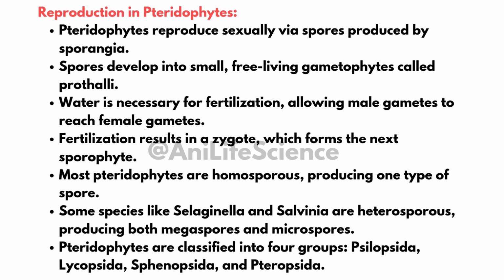Types of spores. Homosporous plants produce one type of spore, for example most pteridophytes. Heterosporous plants produce megaspores and microspores, for example Selaginella and Salvinia. Classification of pteridophytes: Psilopsida, for example Psilotum. Lycopsida, for example Selaginella. Sphenopsida, for example Equisetum. Pteropsida, for example ferns.